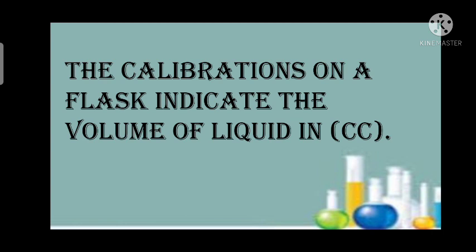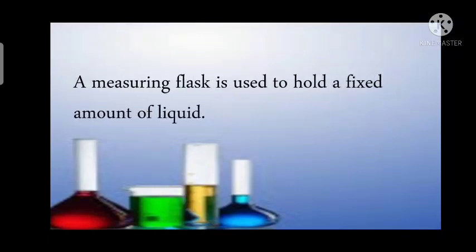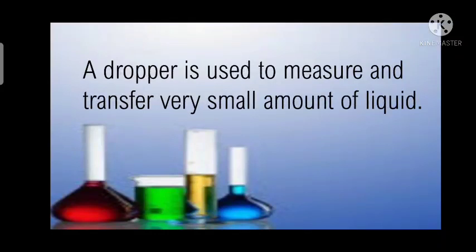Now let us further talk about some measuring instruments of liquid. First is a measuring flask. A measuring flask is used to hold a fixed amount of liquid. Then what is a dropper? A dropper is used to measure and transfer a very small amount of liquid.